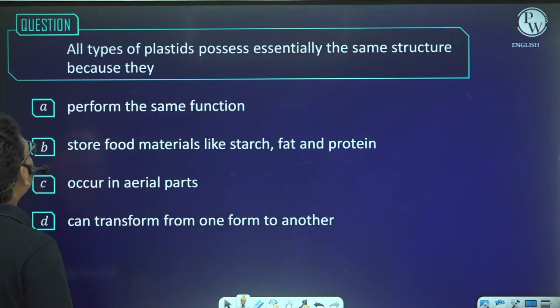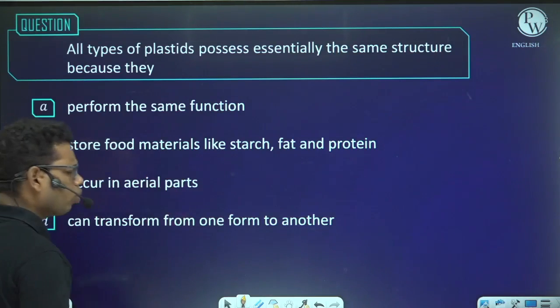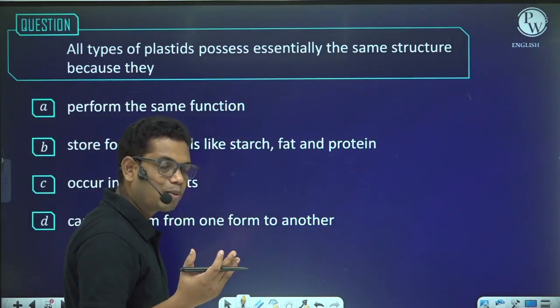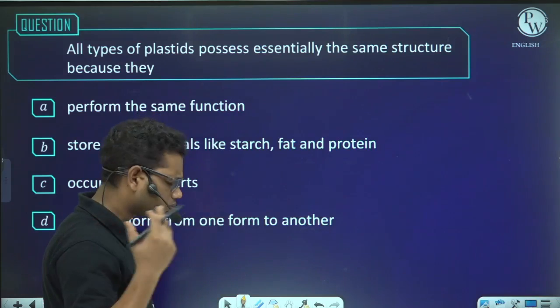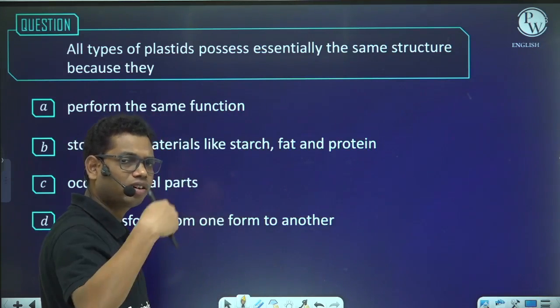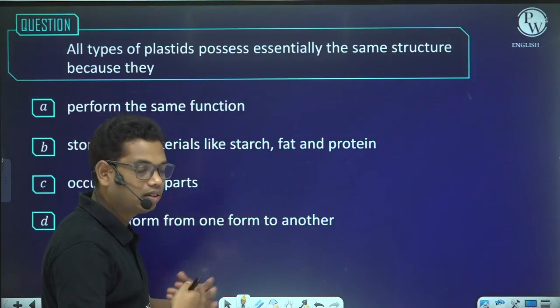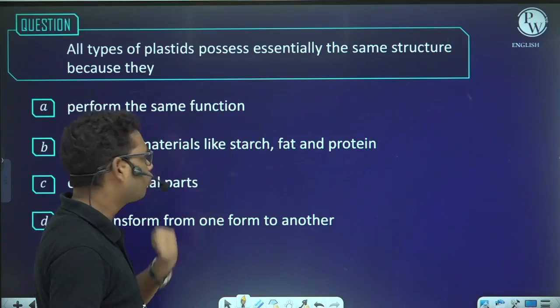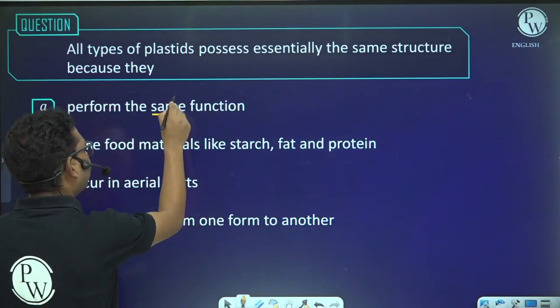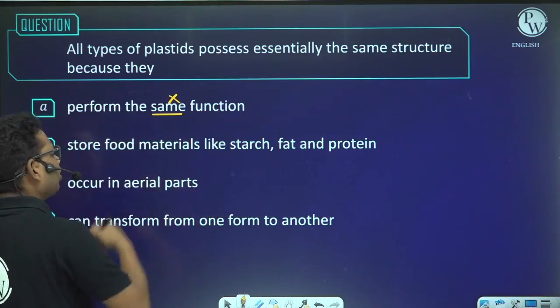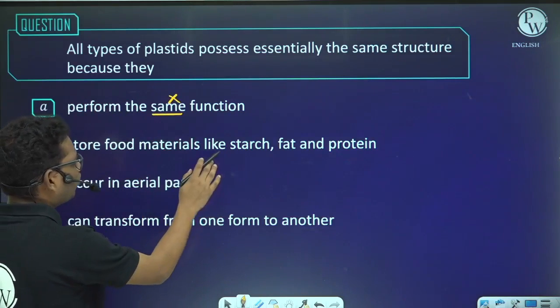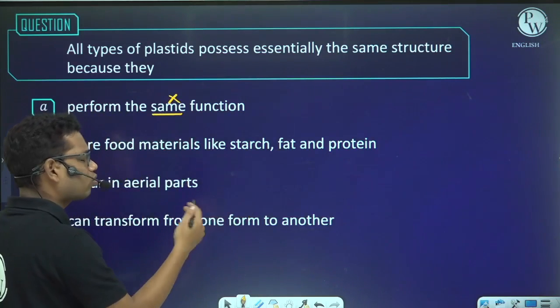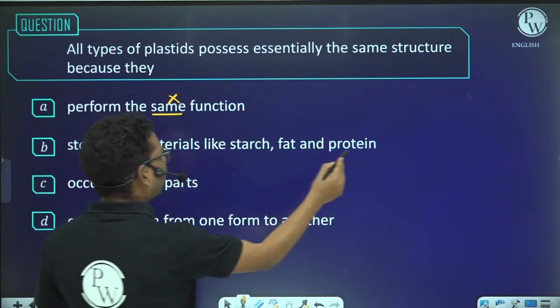Next, all types of plastids possess essentially the same structure because they perform the same function. No. Chloroplast, its function is to perform photosynthesis. Chromoplast imparts different colors to the plant parts, and leucoplast is to store the food. So same function, it is incorrect, right? It should be different functions. Store food materials like starch? No, only the leucoplast stores the food. So this is also incorrect.